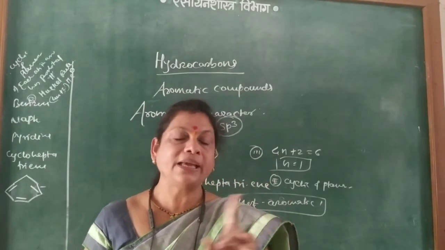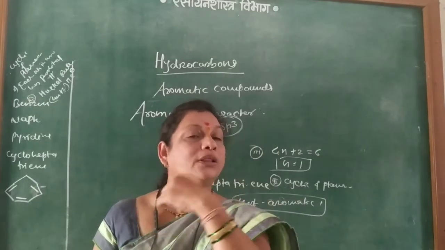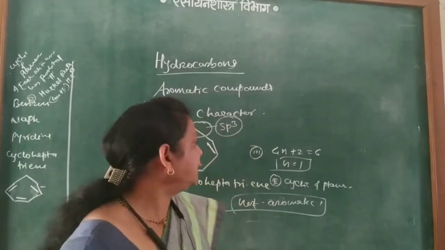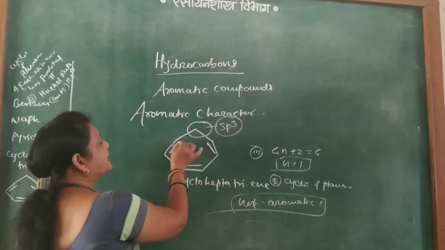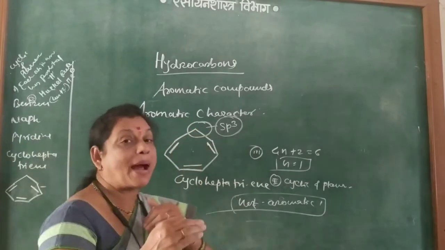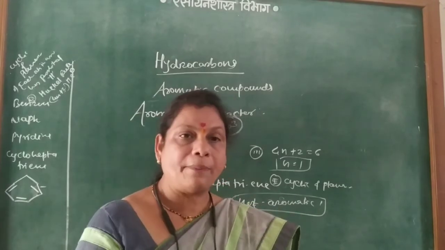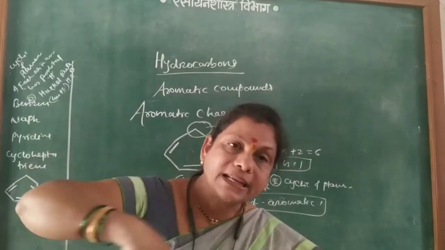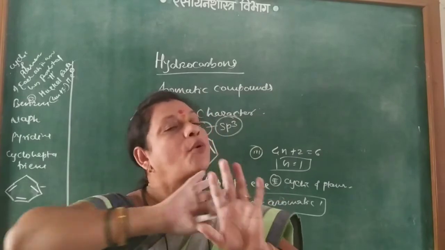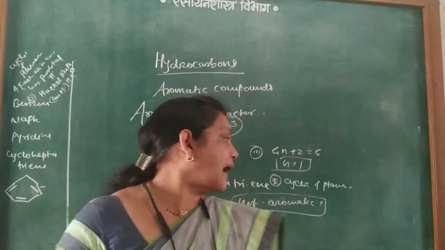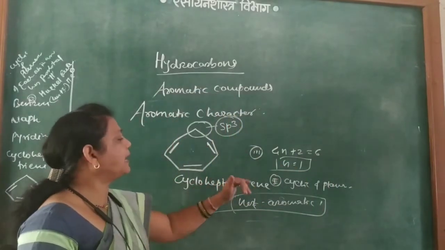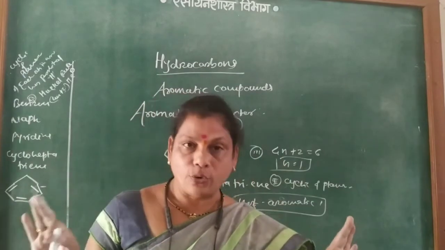Vacant p orbital नाही किंवा p orbital with pi electron तर नाहीच नाही. ओके. आणि त्यामुळे इथे अल्टरनेट सिंगल बॉन्ड डबल बॉन्डचं जे पाय ओव्हरलॅपिंग होते, पाय ऑर्बिटल्स ओव्हरलॅपिंग होईल and there is a delocalization of pi electrons not possible, and because of that here cycloheptatriene is not aromatic.